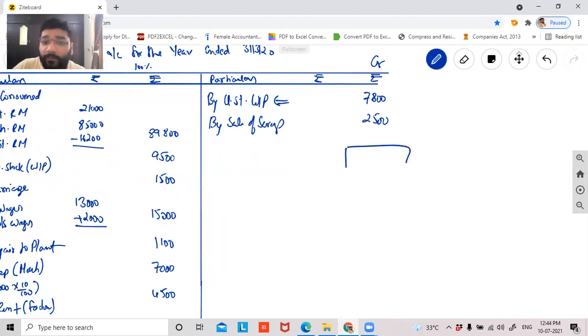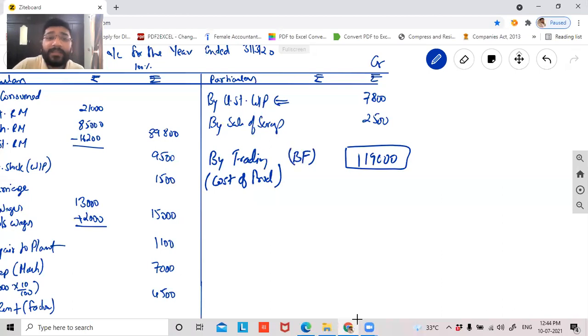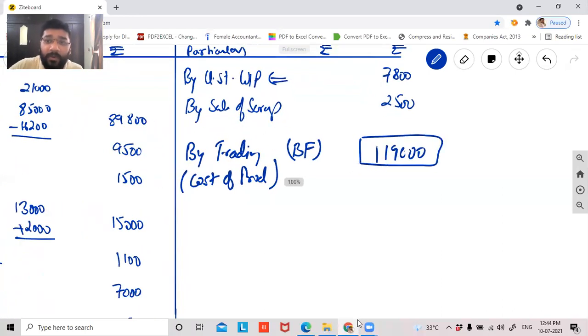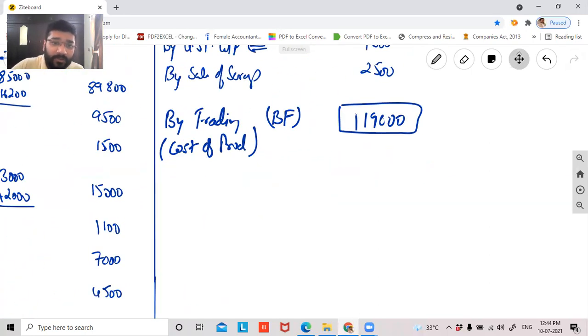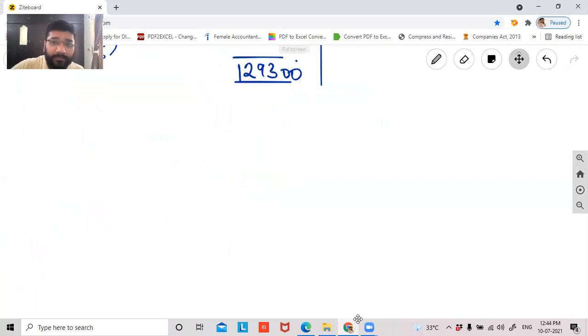So what is my reduced cost of production? 1,19,000. So this is nothing but cost of production. We are transferring this to the trading account, guys. Now let's prepare the trading account. Below this, we have to prepare the trading account.